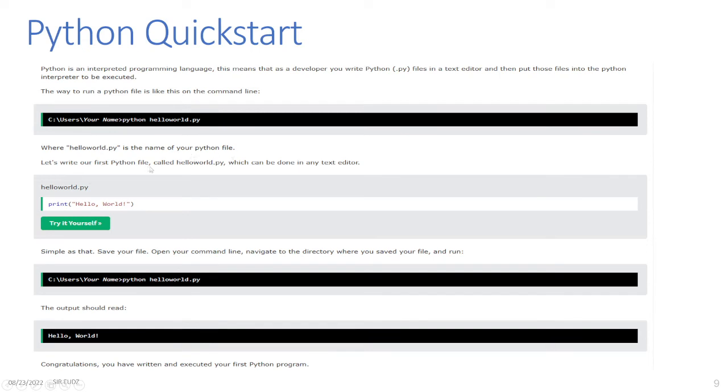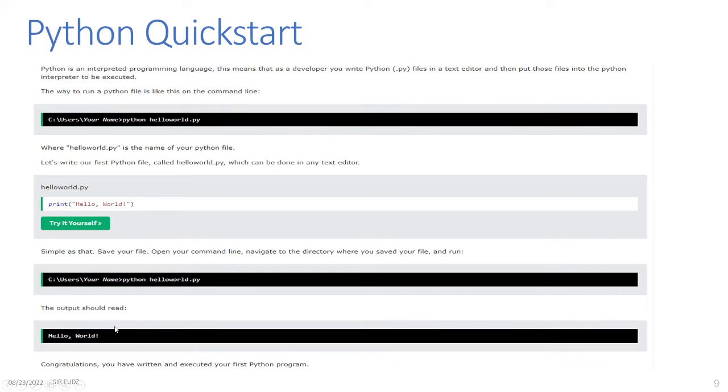Let's write our first Python file called helloworld.py, which can be done in any text editor. Let's say you are now through installing Python. You open your text editor, and once you have opened it, you just type print, open and close parentheses, with "Hello, World!" inside. As simple as that. Save your file, open your command line, navigate to the directory where you saved your file, and run python helloworld.py. The output should be Hello, World!